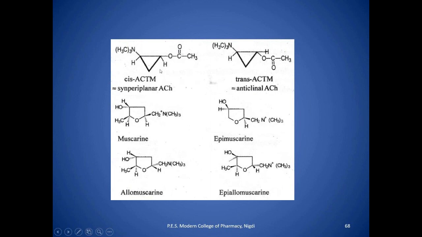On the basis of this, it has been suggested that acetylcholine most probably reacts with the muscarinic receptor in its least favored anticlinal conformation rather than synclinal. So this is muscarine. These are some examples.